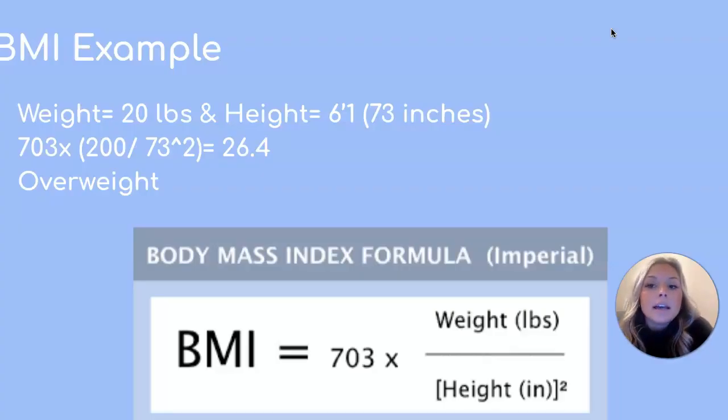An example of this is by using the English BMI formula for pounds. And you do this by doing 703 times weight in pounds divided by height in inches squared. So for a person that is 200 pounds and is 6'1", you would first convert the 6'1" into inches. That would be 73 inches. So you would do 703 times 200 pounds divided by 73 inches squared, and that gets us 26.4. This person would be considered overweight because their BMI calculation came out to 26.4, and that falls in between the overweight range of 25 to 29.9.